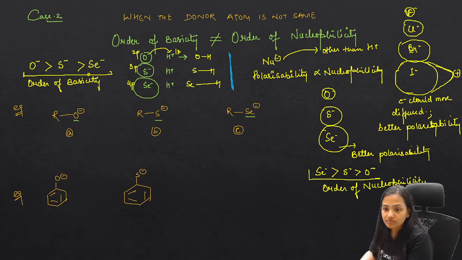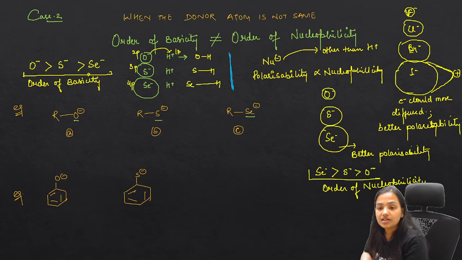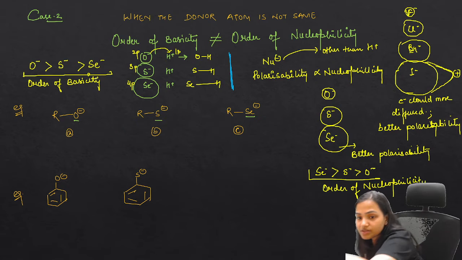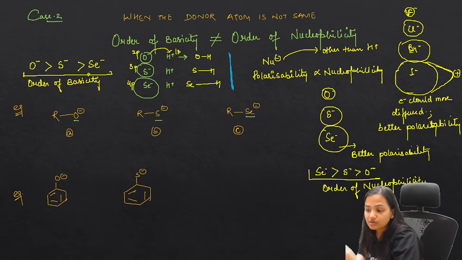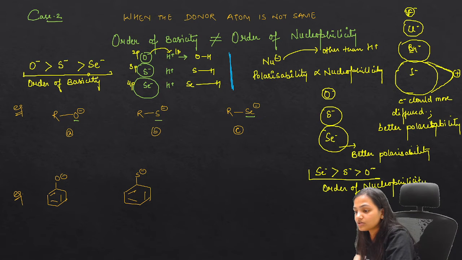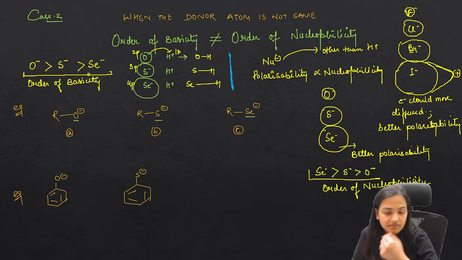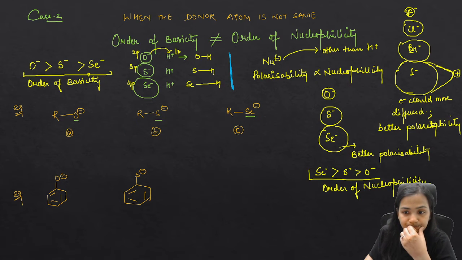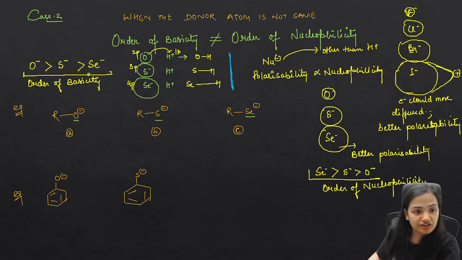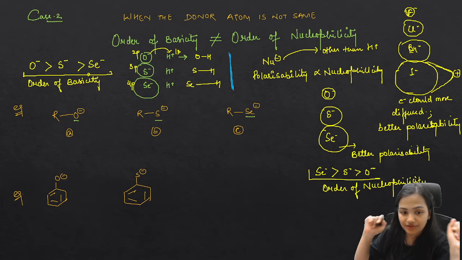Then how do we identify nucleophilicity power? Ultimately the aim is to give the electron pair to the electron deficient center, and they can only do that when their electrons are loosely held by the nucleus. I hope the point is clear. So this is the order of basicity, and this is the order of nucleophilicity.